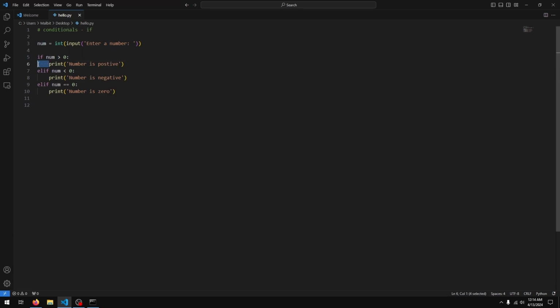That's how Python basically tells what's the code you want to execute if the if statement is true. And you want to have all these spaces equal. So if you're using 4 spaces or a 1 tab, then you want to make sure that you are using that throughout, otherwise you'll run into errors.